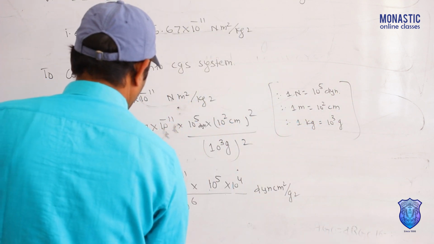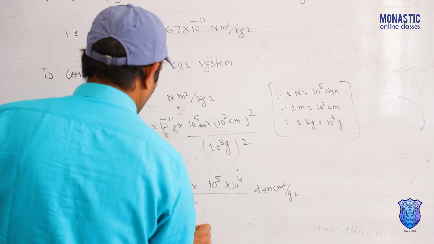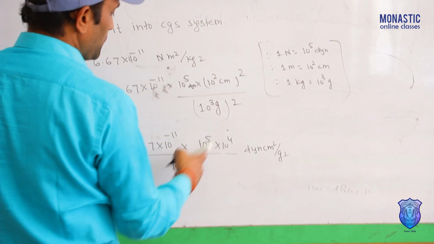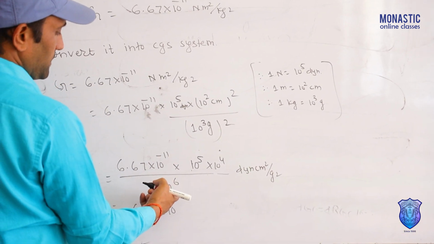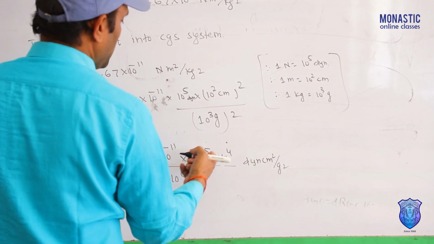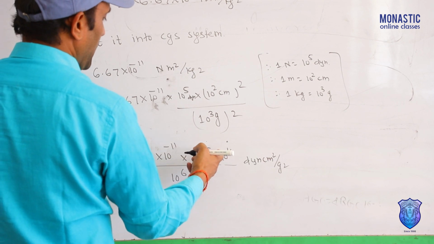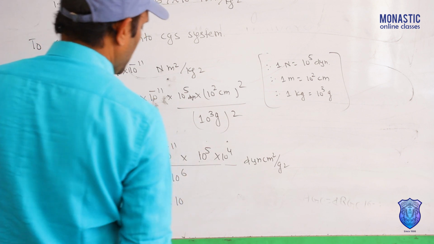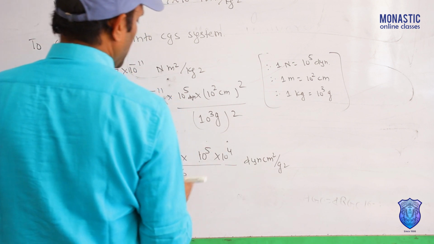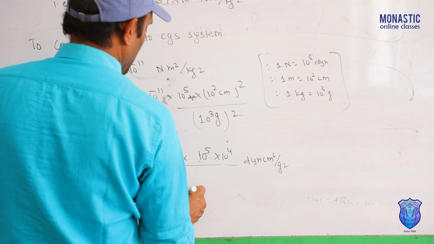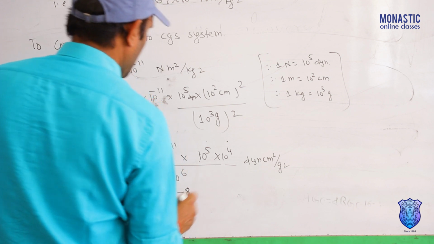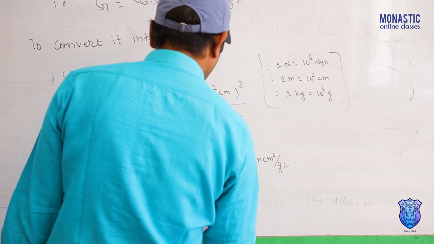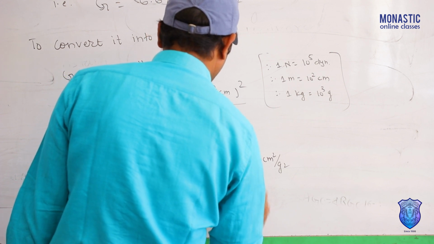From this, 6.67 into 10 to the power minus 11, then 10 to the power 5, 10 to the power 4, all bases are same. So if you simplify it, how much will it be? 5 plus 4 is 9 and 6 goes down, then minus 11 minus 6 is minus 17, and plus 9, then it will be minus 8. 6.67 10 to the power minus 8 dyne square centimeter per square gram.